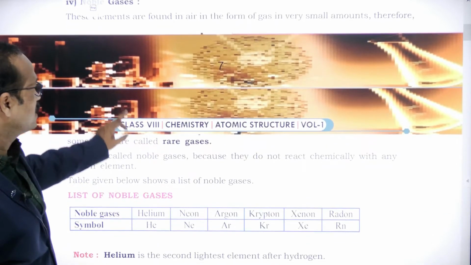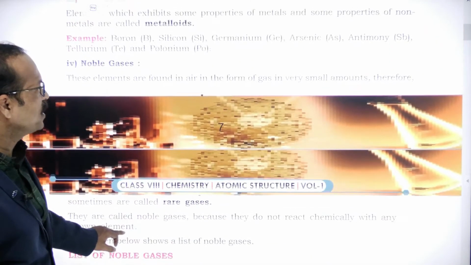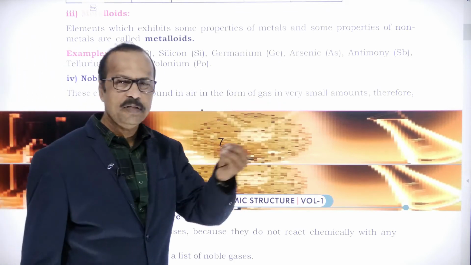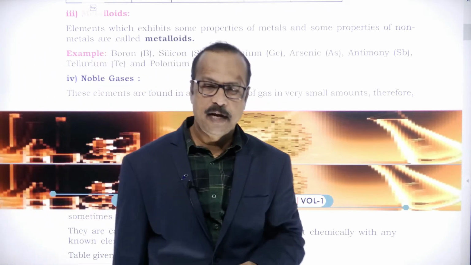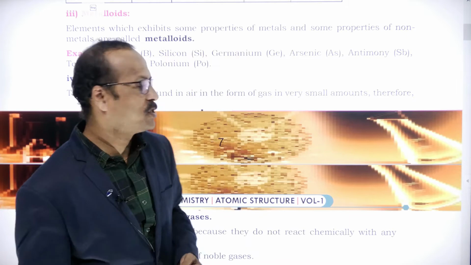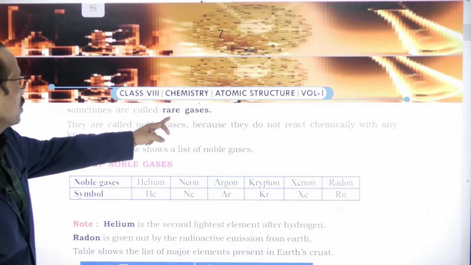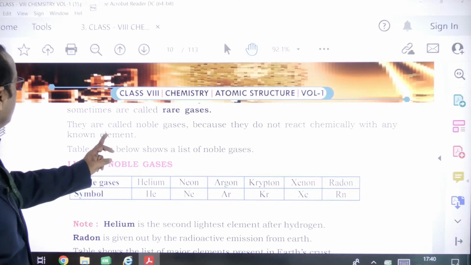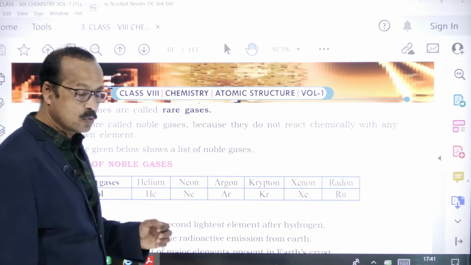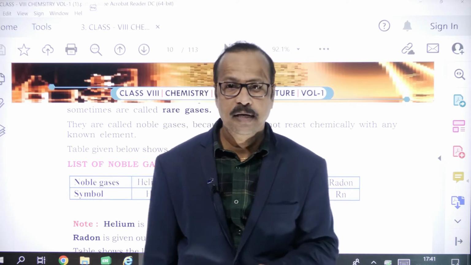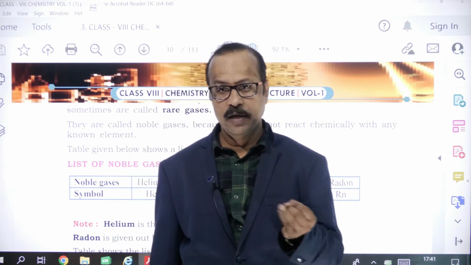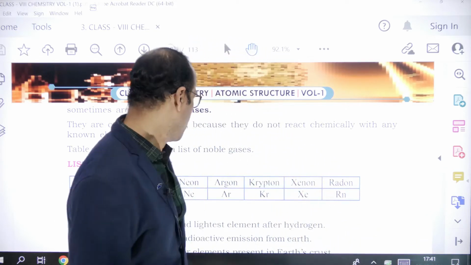Then come to the noble gases. These are gases present in very small amounts in the atmosphere, in the air. Such gases are called noble gases, and they are also called rare gases. They are helium, neon, argon, krypton, xenon and radon.